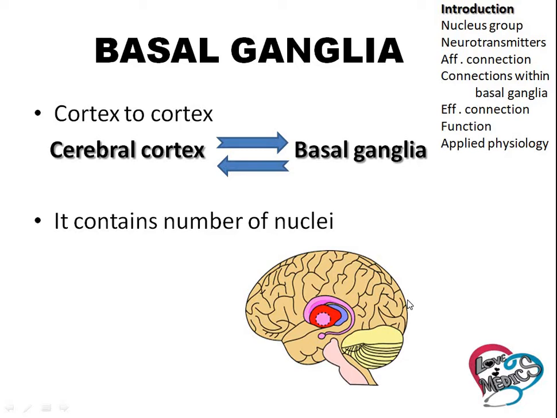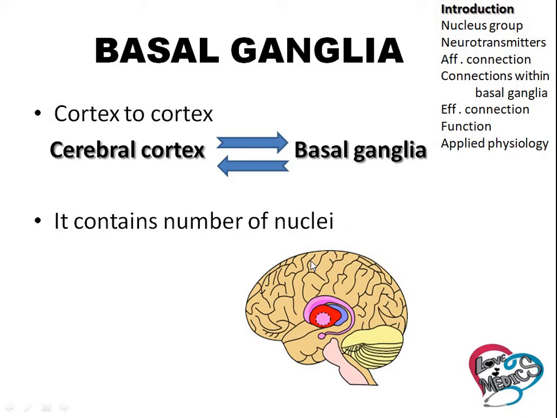It is the cortex to cortex circuit, which means the information from the cerebral cortex is sent to the basal ganglia, and the information is again passed to the cerebral cortex. That is the cortex to cortex circuit. It has many nucleus.